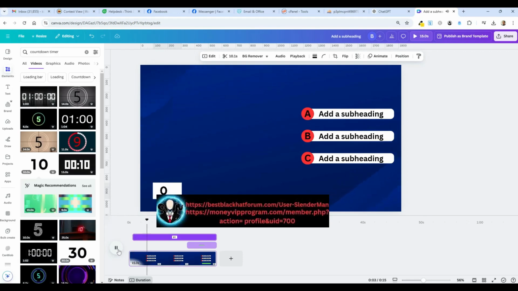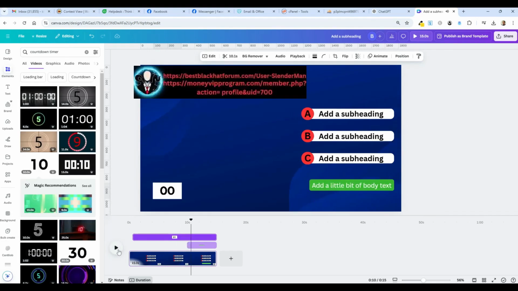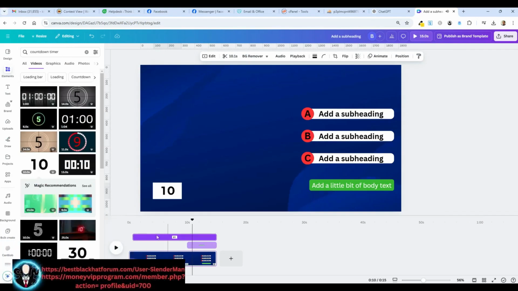Perfect. I just want to see the end, if I got to trim something off the end so it doesn't start over again. Yes, yeah, that's what I'm trying to watch out for. Okay, that should be it. Let's try it one more time if you got 10 seconds to spare.